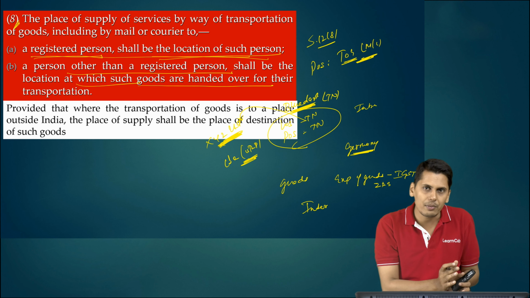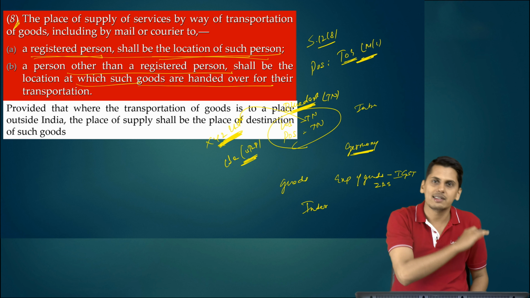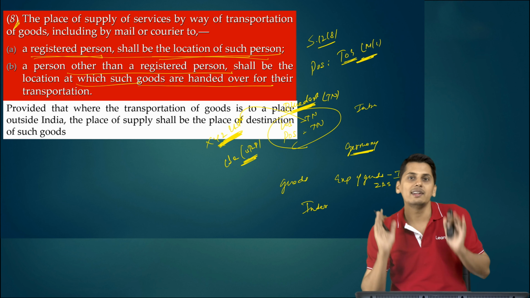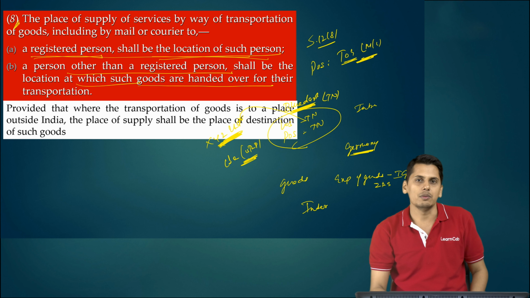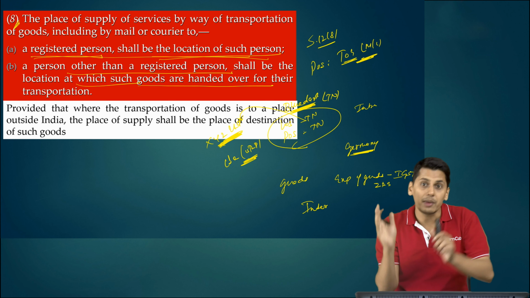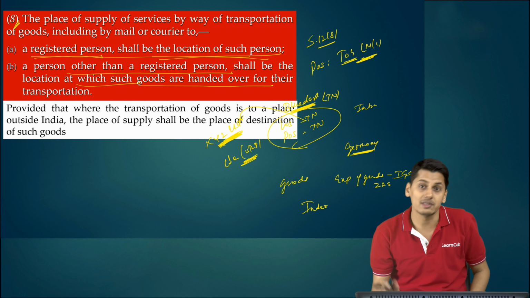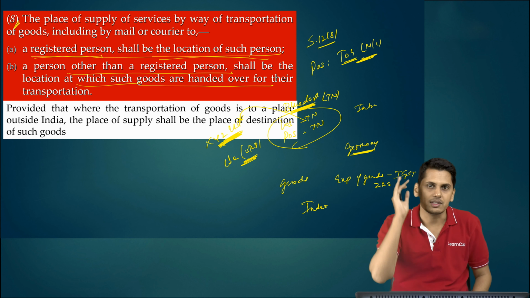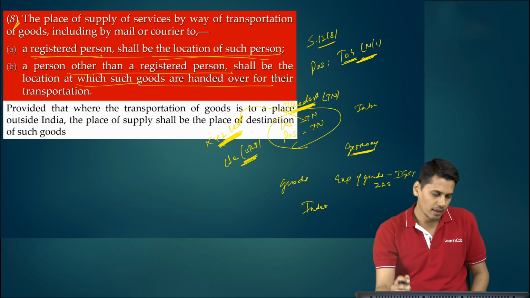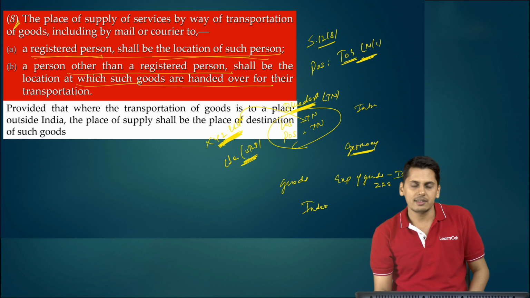The only change what has happened is, it used to be an intrastate supply earlier. Now it is going to be an interstate supply. IGST needs to be paid. It is not a zero rated supply because it is not an export of service, because the recipient of service is from India. Now friends, let's take another example.